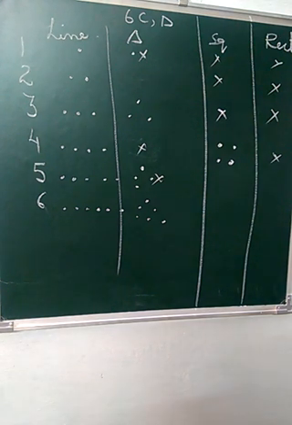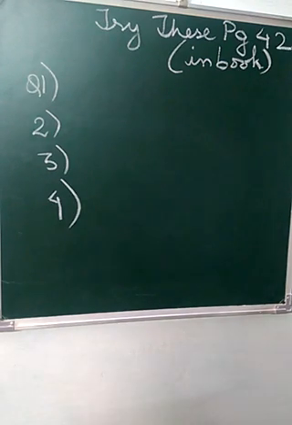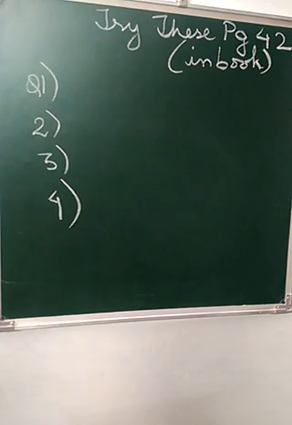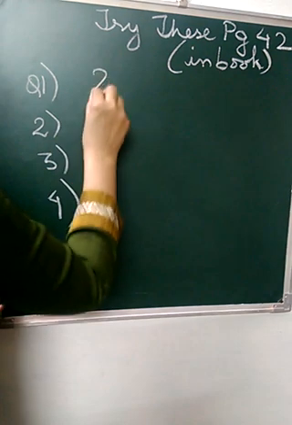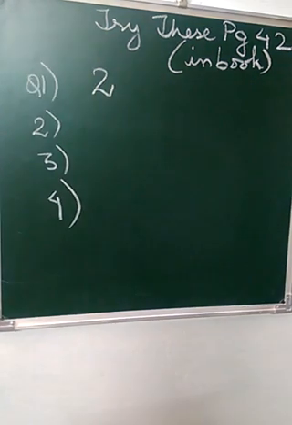Okay, so let's do the try these now. Here we will start the try these now. It is on page 42. Which numbers can be shown only as a line? So we have seen only 2. Then question number 3, which numbers can be shown as squares?